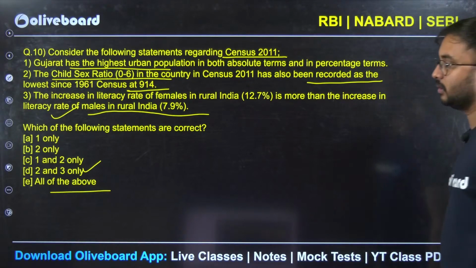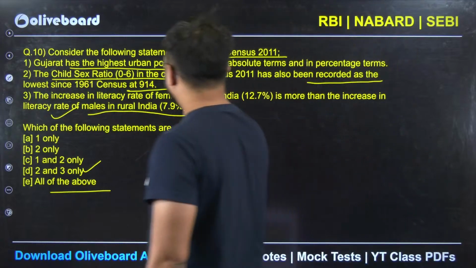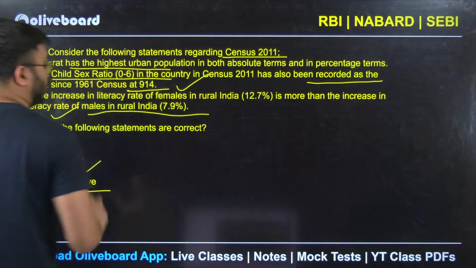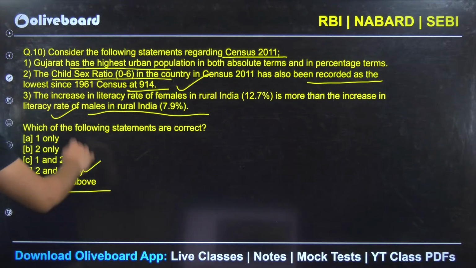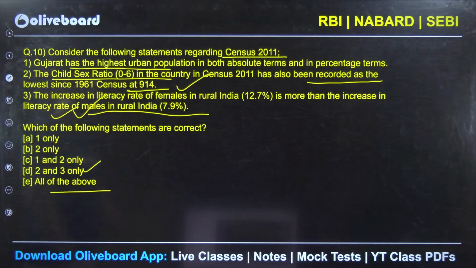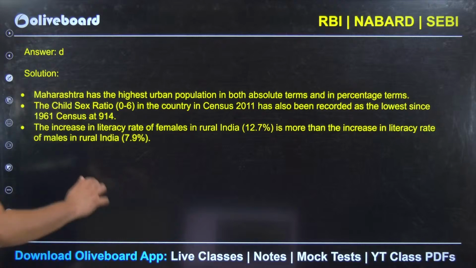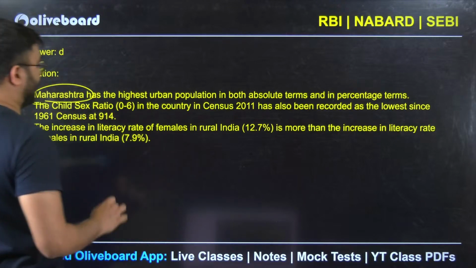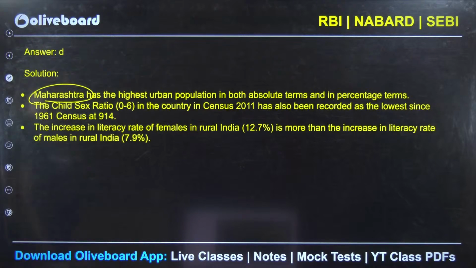Anybody? So look at it. The second statement is correct here, guys. It was 914 only. And the increase in literacy rates also is correct. But the first statement, it's not Gujarat that has the highest urban population, it's Maharashtra. So 2 and 3 will be correct. What is wrong here? D is our correct answer.